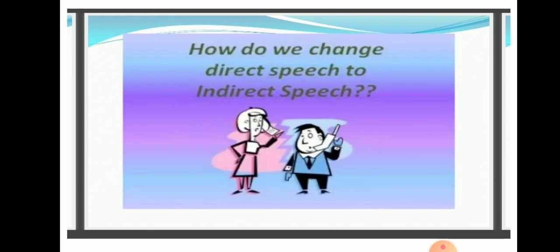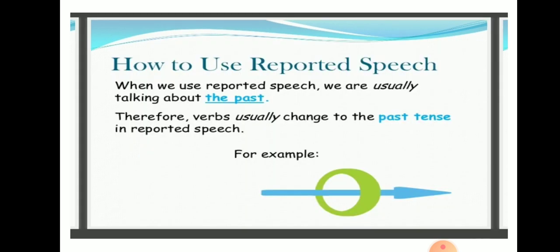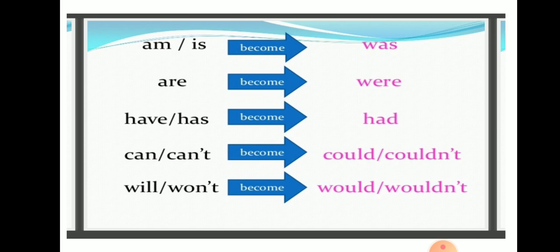And how do we change direct speech to indirect speech? The following rules have to be kept in your mind while you change direct speech to indirect speech. How to use reported speech? When we use reported speech, we are usually talking about the past. Therefore, verbs usually change to the past tense in reported speech. For example, am and is, these two are be forms of verbs, and they become was. This is the singular be verb. Am and is are singular forms and therefore change to was. It is the past tense of am and is.